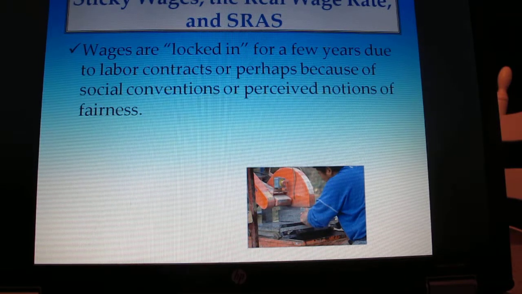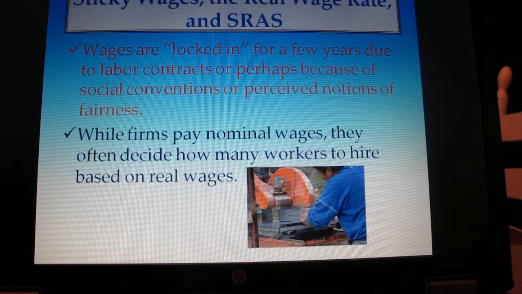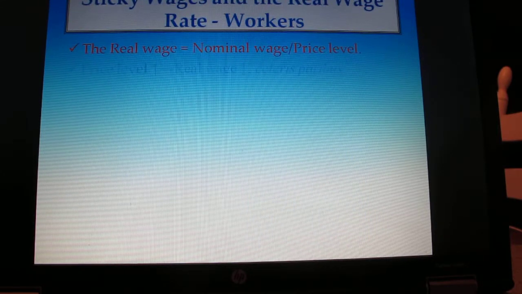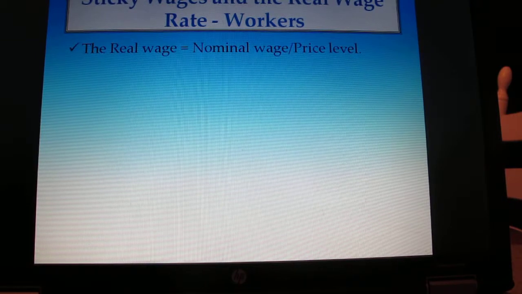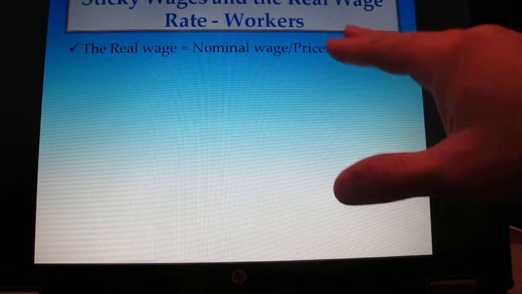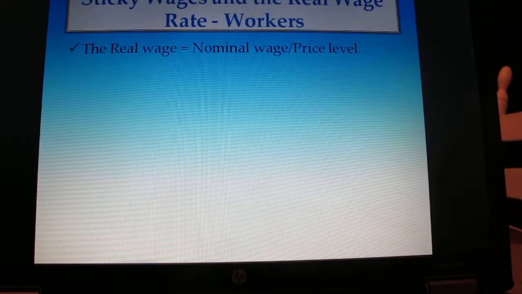Wages are locked in for a few years due to labor contracts or perhaps the notions of social conventions or perceived notions of fairness. While firms pay nominal wages, they often decide how many workers to hire based on real wages. So let's go through a little bit of this here. The real wage is equal to the nominal wage divided by the price level. Once again, all this stuff is just for your knowledge. It's not going to be on the quiz.